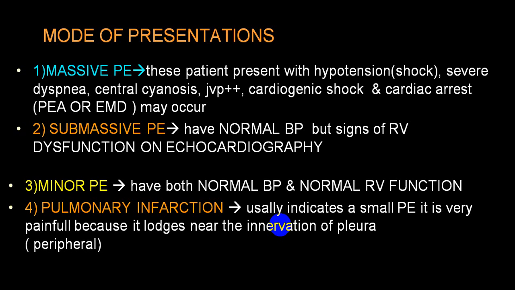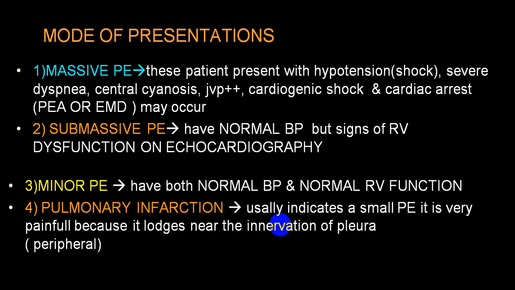On an ECG you can get what we call pulseless electrical activity or electromechanical dissociation. So you will have a normal ECG, but pulse and blood pressure will be absent. There will be no contraction of the myocardium. This is one of the findings which you can come across in a massive pulmonary embolism.